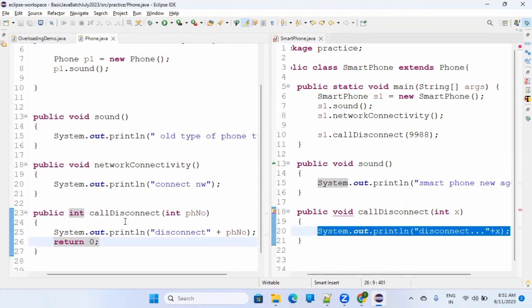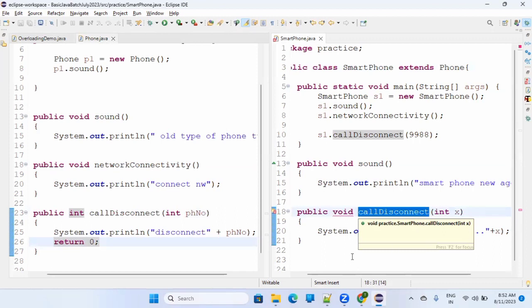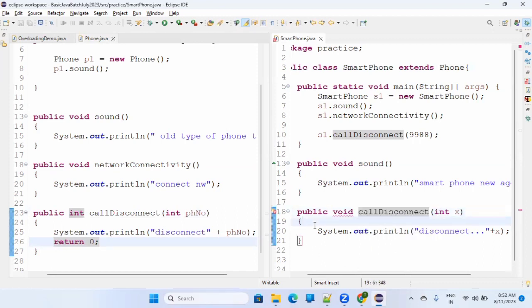Now you got this because it is delivered to you as a legacy. Now you extends phone, that means you have the property of your parent. You have the same property, but then you want to implement that in your own way, that means you want to add more things.